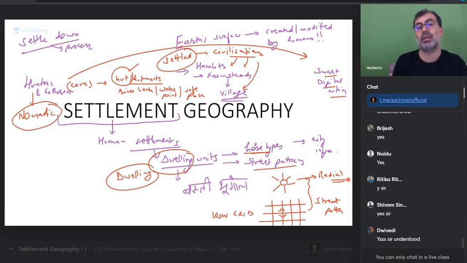Where all did they choose to settle down? What were their house types? How did they arrange their settlements? Not only roads, I'm very sure there must be a place of administration. Should there be a panchayat ground or not? Yes, panchayat or community, something would be there. Village elders will be there. Tribals also will have some place.